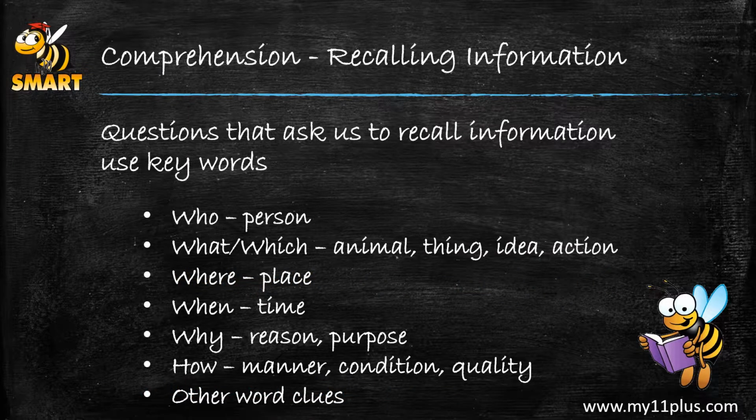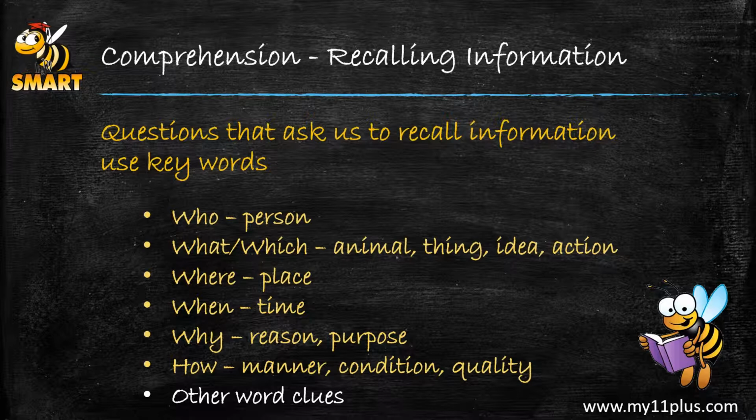So to recap what we have covered in this video, we looked at many ways that we can recall information from a passage we have read, and that's usually by answering questions on the passage. When we look for the answers to those questions, we should first look at the question. Is it asking us to find a person, an idea or a thing, a place, a time, a reason or a purpose, the manner, the condition, or the quality?